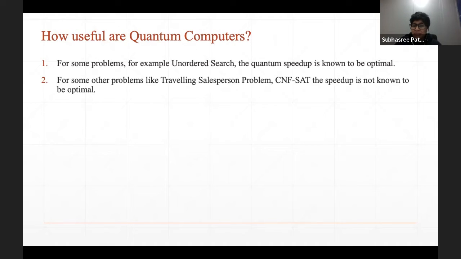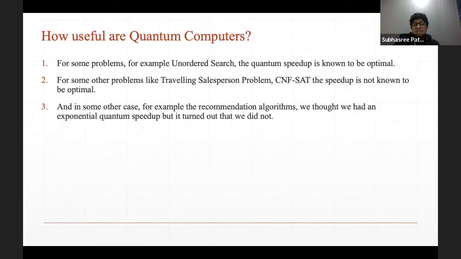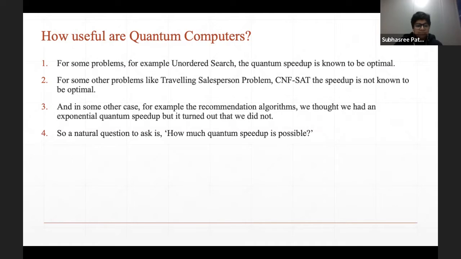But for NP-hard problems like the traveling salesperson problem or CNF SAT, the speedup is not known to be optimal. And in some other cases, like recommendation algorithms, we thought we had an exponential quantum speedup, but it then turned out that we did not. So again, the question is, how much quantum speedup is possible?